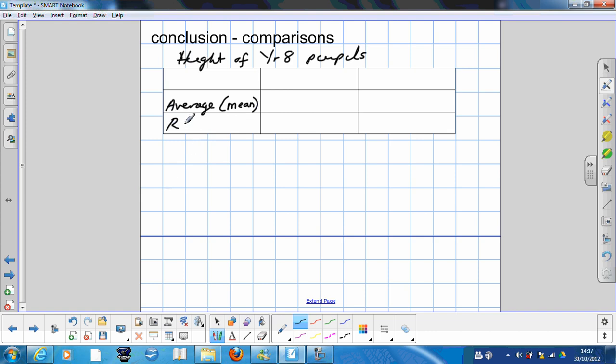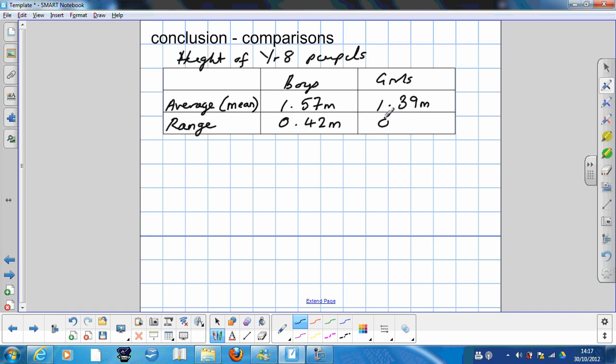For boys, let's say the average was 1.57 meters. For girls, it was 1.39 meters. The range for boys was 0.42 meters, and for girls it was 0.49 meters.